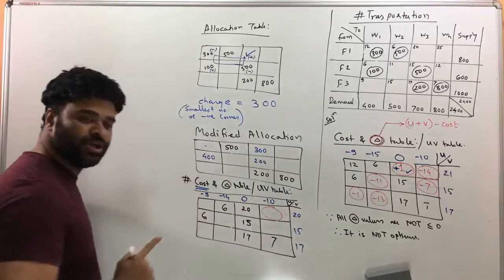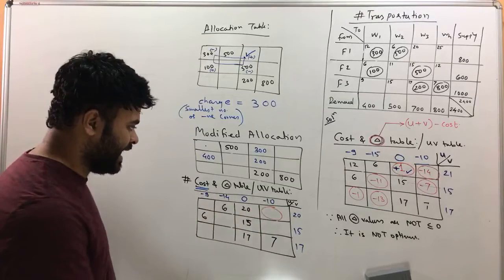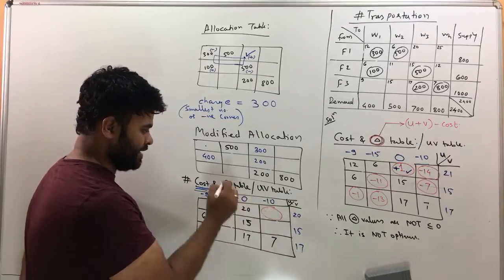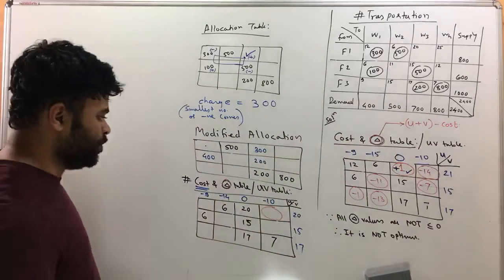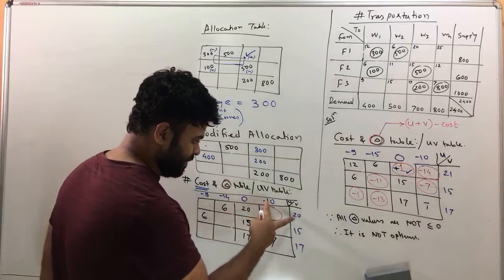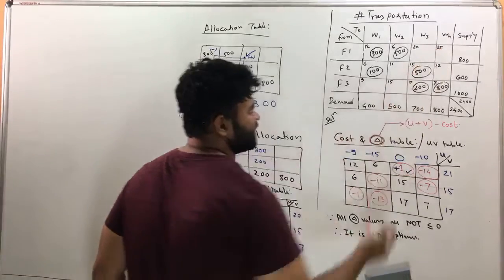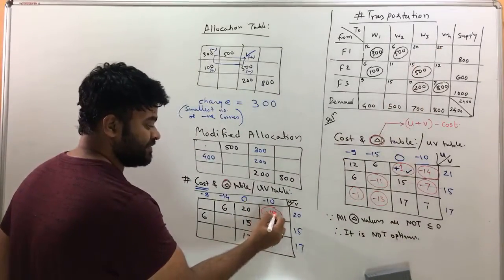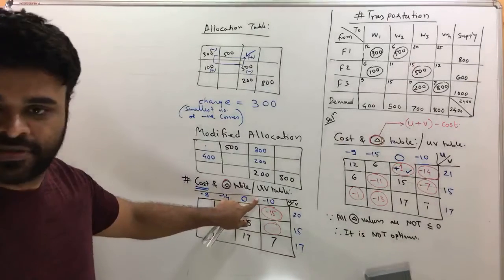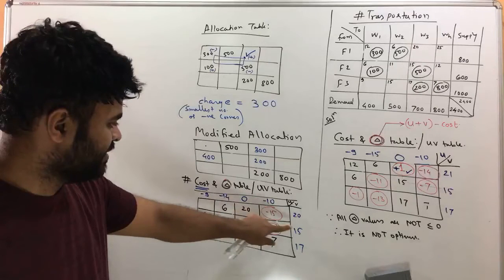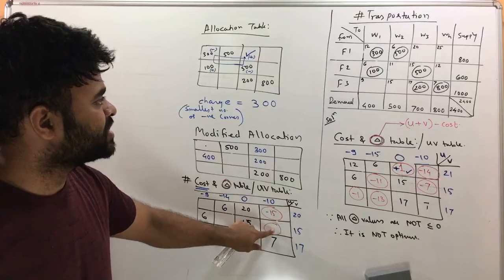Now, once you find all U's and V's, you find out the delta values. And always make sure you put deltas in your circle. They should look different than the cost numbers. Anyway, so for the delta value, what is the formula for delta? The formula for delta is written here, that is U plus V minus cost. So if we do U plus V minus cost, this is minus 10 plus 20, that is 10, minus cost, the cost is here, that is 25. That's minus 15, right? Let's do that here. Now 15 minus 10 is 5. U plus V, right? 15 minus 10 is 5. And 5 minus 12 is minus 7.